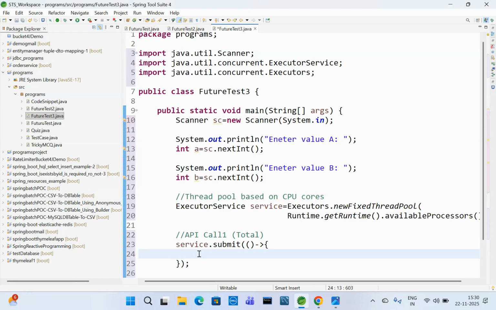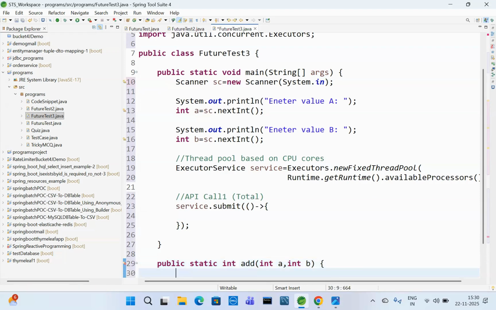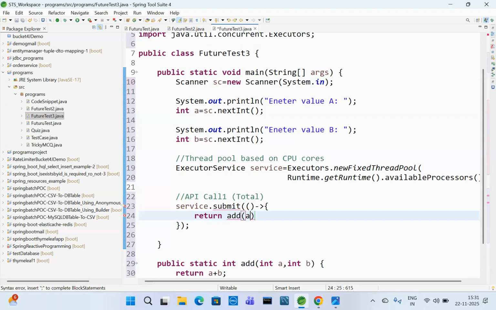After that, let's add addition. Let's perform the addition operation. Public static int add(int a, int b), so return a plus b. I'm only adding mandatory code, not unnecessary code. Return add(a, b), which we are reading from the scanner, right? A plus b. So it will return a Future of Integer.